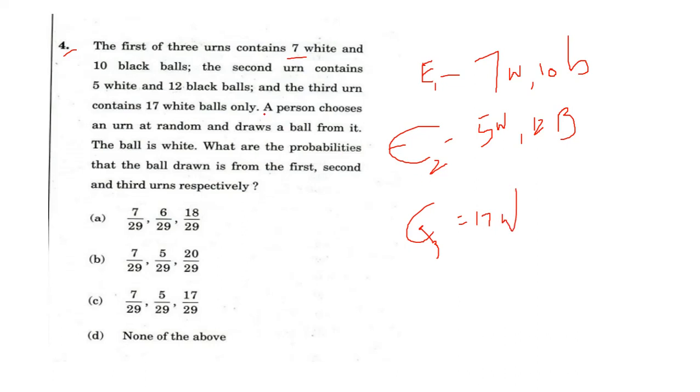Now see, a person chooses an urn at random and draws a ball from it. The ball is white, so our drawn ball is white. So you see, what are the probabilities that the ball was drawn from the first, second and third urn? We already know that it is a white ball, so total white balls are 29. So from the first urn 7 by 29, second urn 5 by 29, third urn 17 by 29. So option C is the correct answer for question number 4.